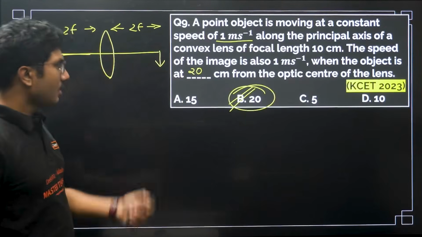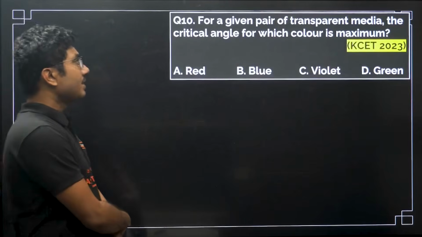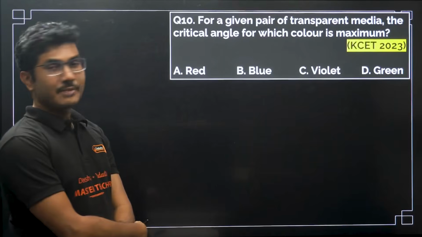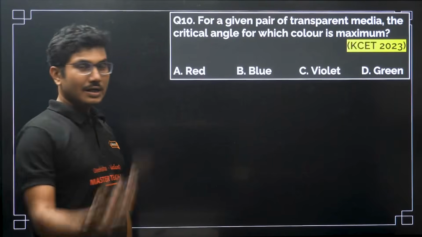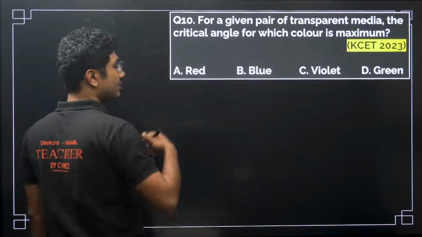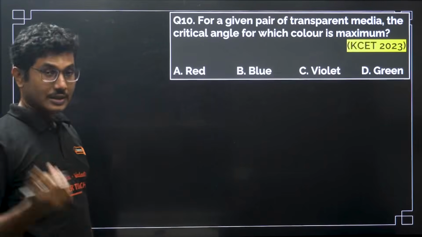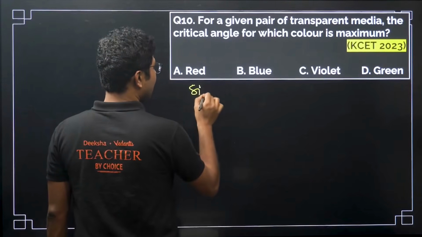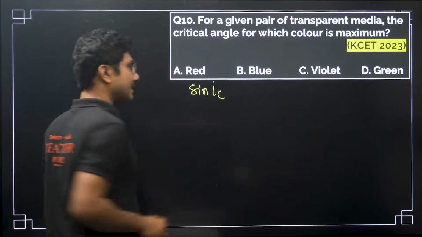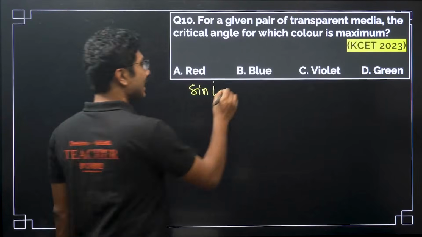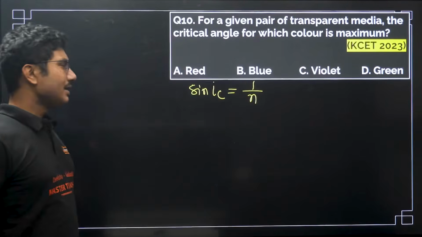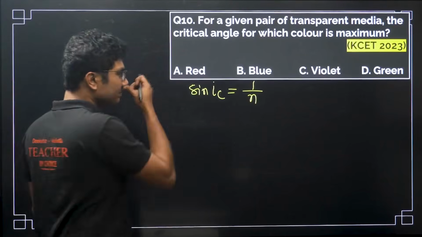Okay, next question. For a given pair of transparent media, the critical angle for which color is maximum? Okay, so critical angle. So we know that light has to travel from denser to rarer medium, and sine of critical angle, sine IC, is given by 1 by n. It is the relative refractive index of the medium.